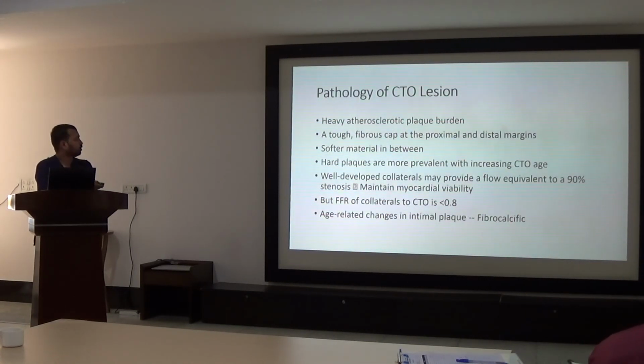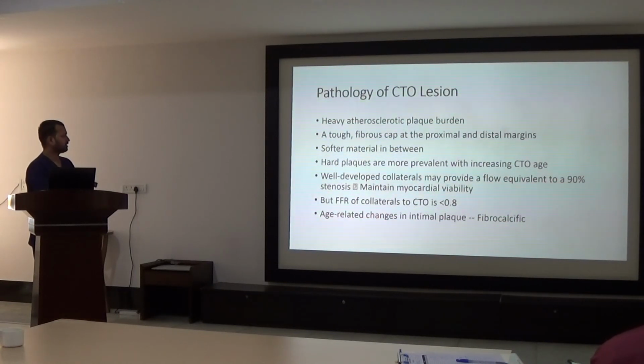Coming to the pathology of CTO lesions, it has a heavy atherosclerotic plaque burden, a tough fibrous cap at the proximal and distal margins, and softer material in between. Hard plaques are more prevalent with increasing CTO age. Well-developed collaterals may provide flow equivalent to 90% of the stenosis to maintain myocardial viability. But the FFR of collateral of CTO is less than 0.8, which explains the angina symptoms.